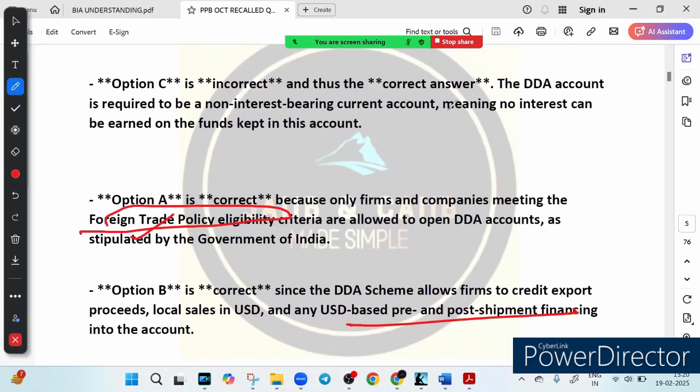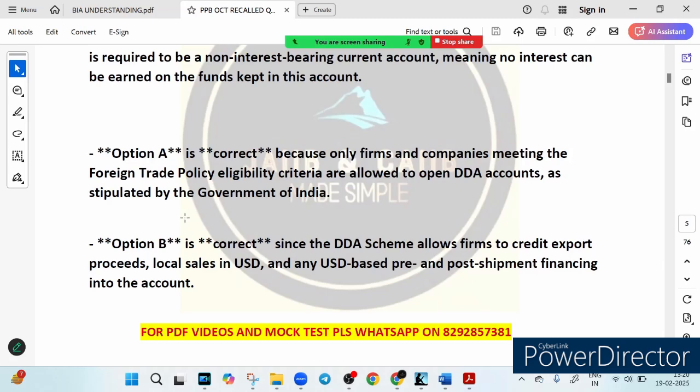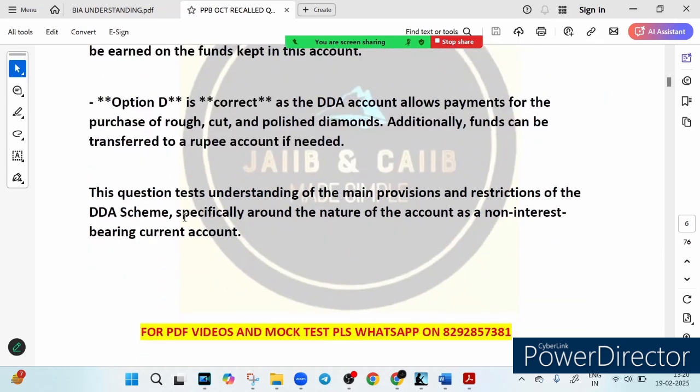Let's see. A DDA account allows payment for diamond purchase and fund transfer to a rupee account. Right, so you can make payment for diamond purchase and you can transfer funds to a rupee account. So these are the 4 points which we must keep in mind.